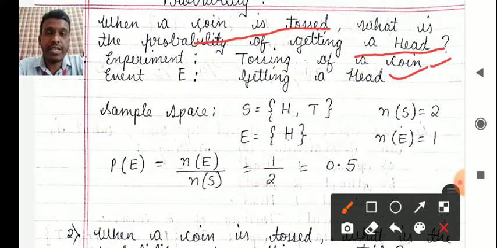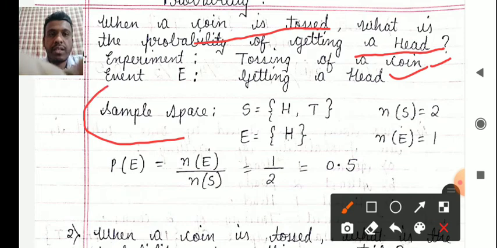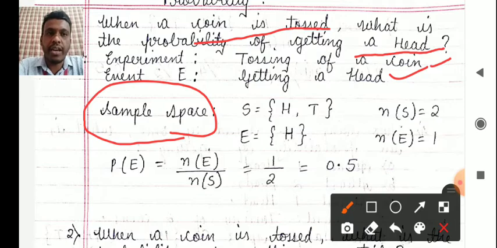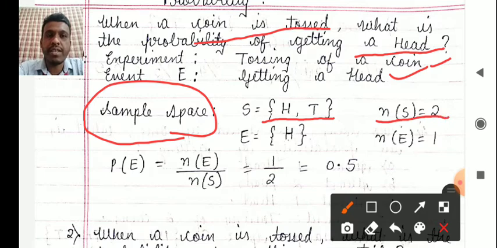Sample space by definition is the set containing all the possible outcomes of an experiment. So in this case, your sample space S is equal to {H, T}, where H stands for head and T stands for tail. When you toss a coin once, what are the possibilities? Either a head or a tail. Any other possibility? No, there is no other possibility, and hence the set S consists of only H and T. So the number of items in the sample space is equal to 2, right?